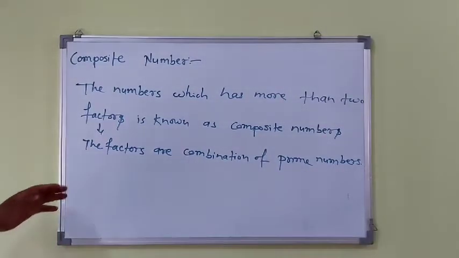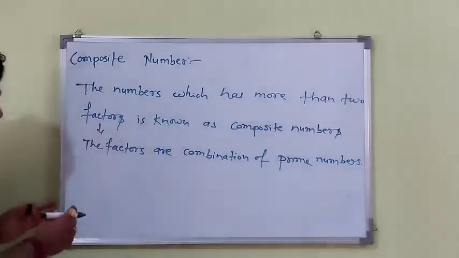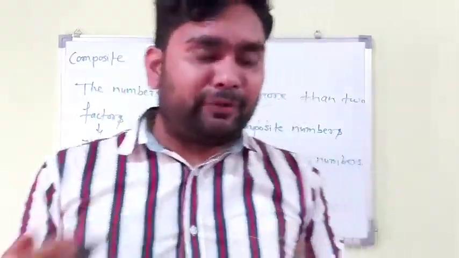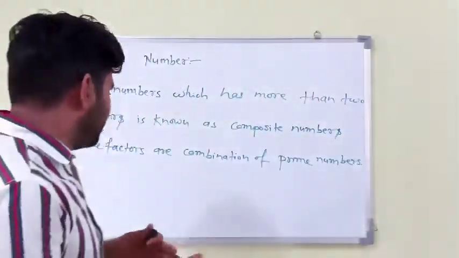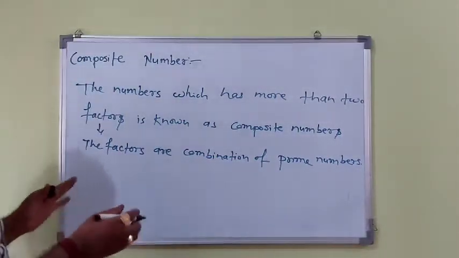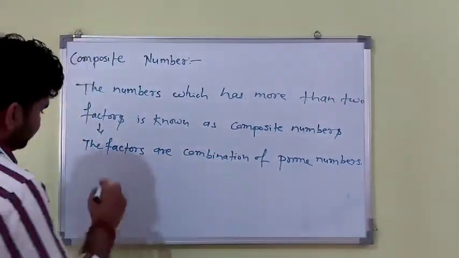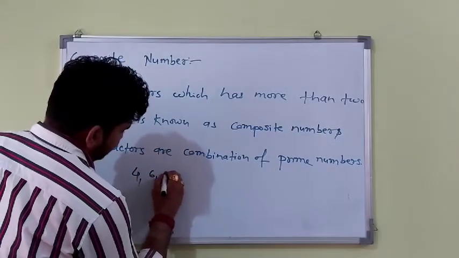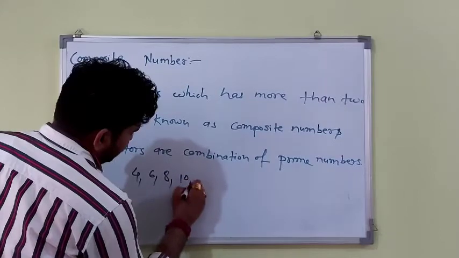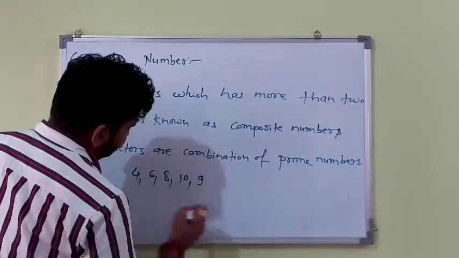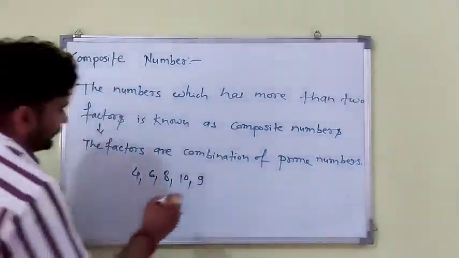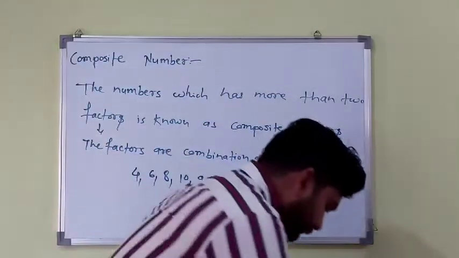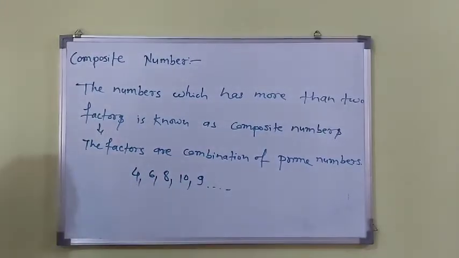Next, composite number examples. The numbers other than prime numbers are called composite numbers, just like 4, 6, 8, 10, 9. These are all composite numbers, and there are lots of composite numbers.